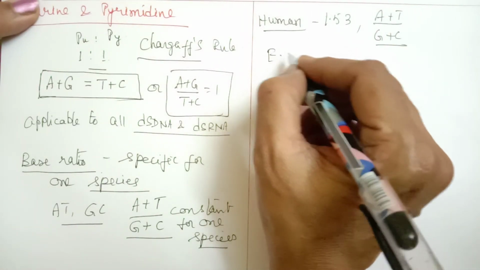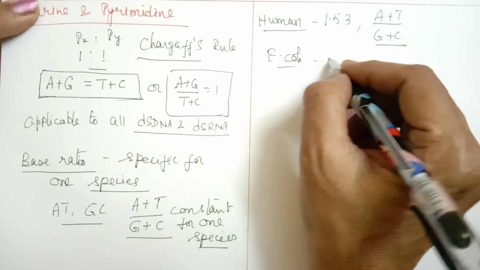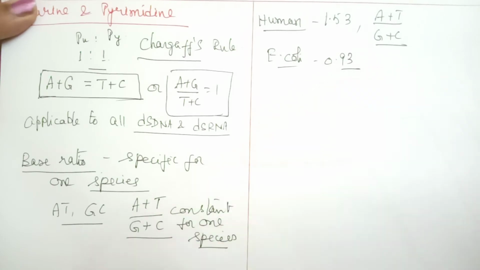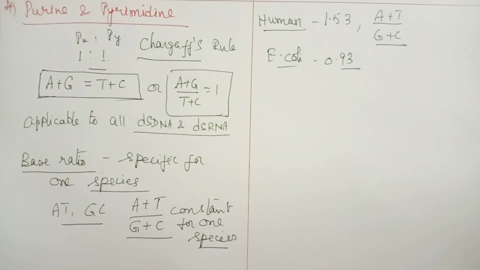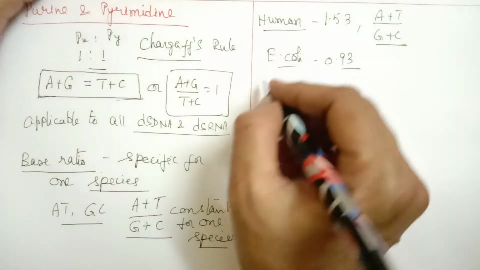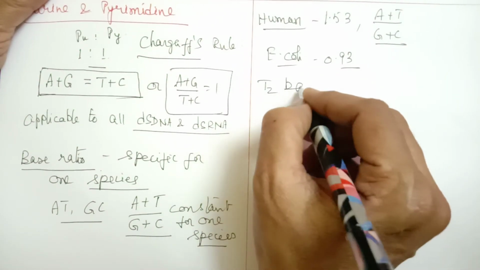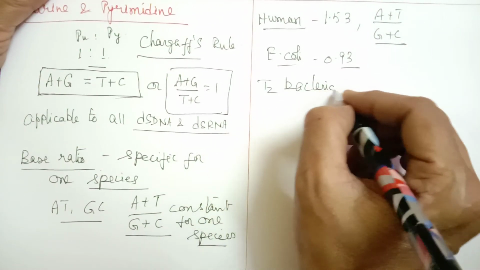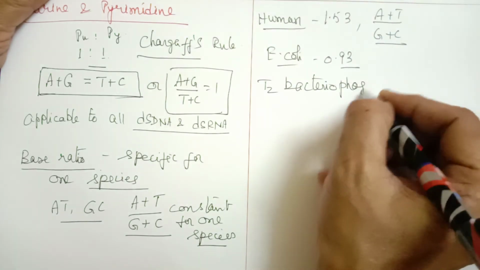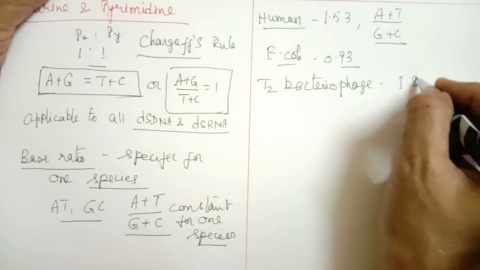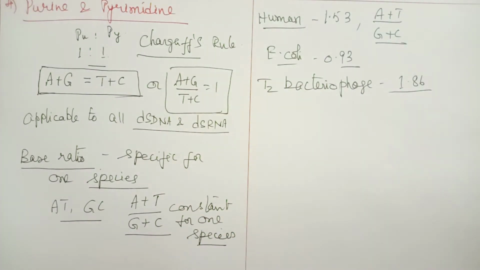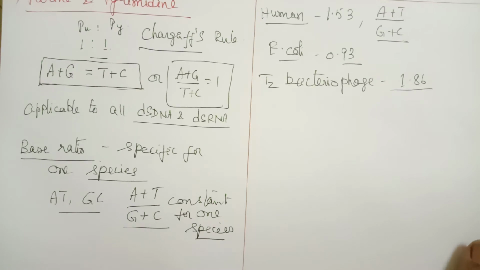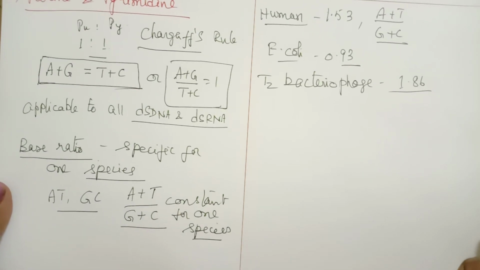E. coli is about 0.93, and T2 bacteriophage is about 1.86. So these are called base ratios. That means the AT and GC composition is called the base ratio.